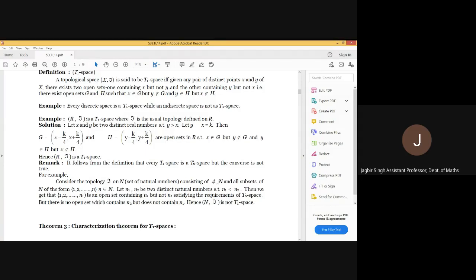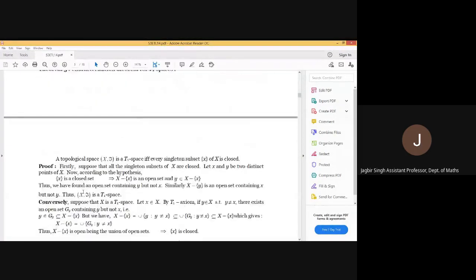But if we consider any open set which contains n2, that set will start from 1 and will contain all the numbers up to n2. Then that set will contain n1 also because n1 is less than n2. So every set containing n2 contains n1. Hence we will have no open set which contains n2 but not n1. And therefore the space cannot be T1.